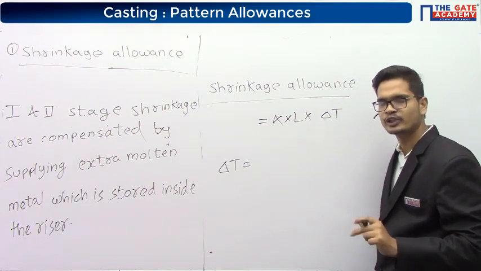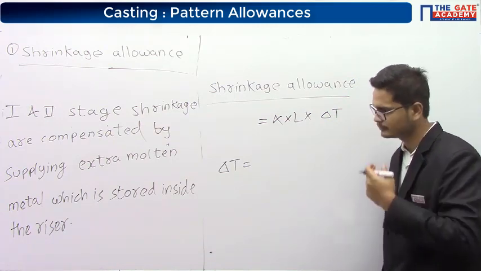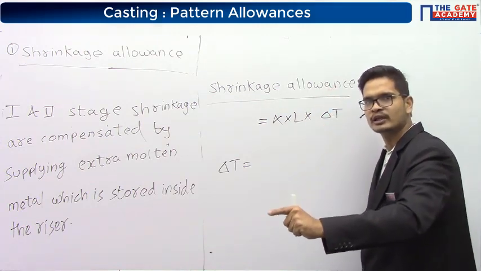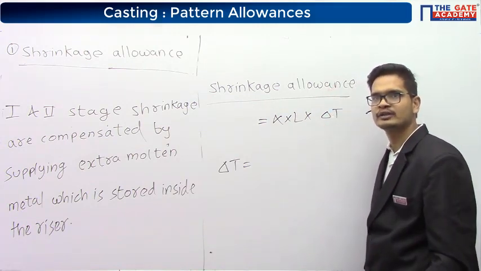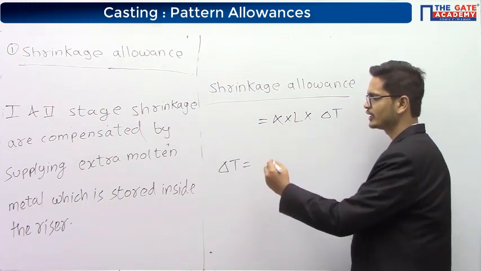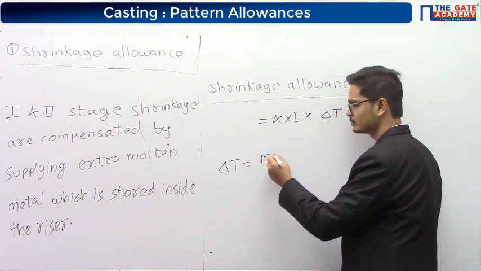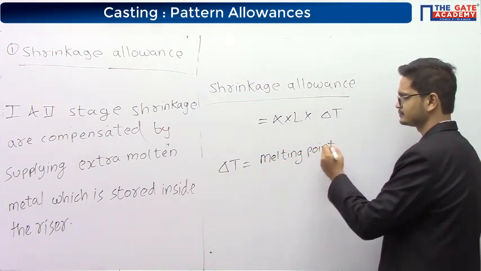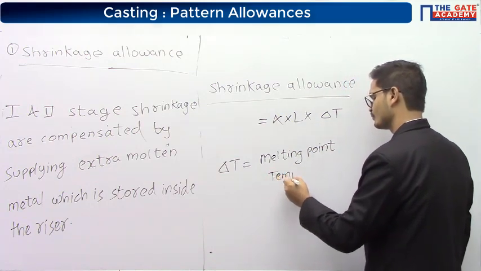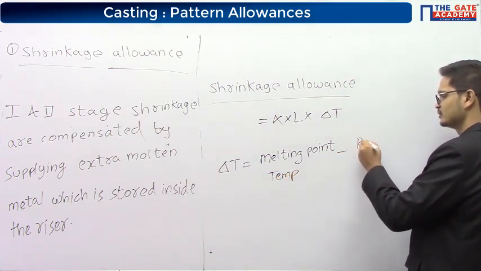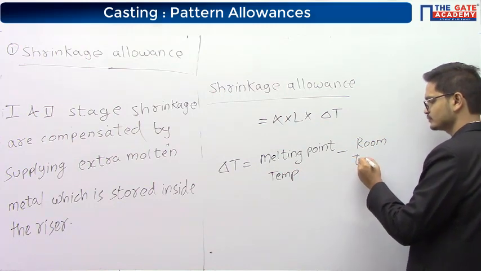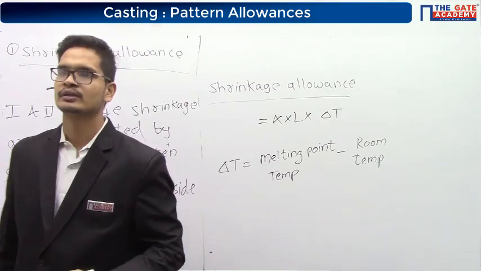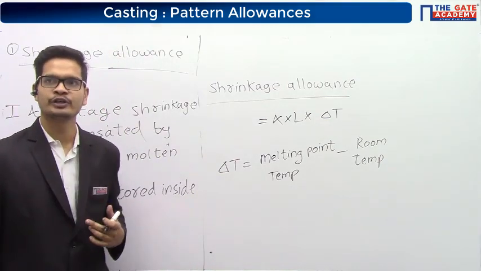It will be the difference of two temperatures. Which two temperatures? In the third stage, the temperature is reducing from the melting point to the room temperature, right? So delta T will be melting point temperature minus room temperature. Very good, everyone.